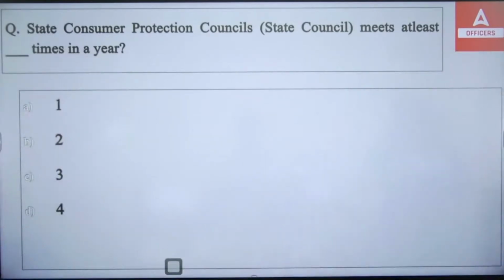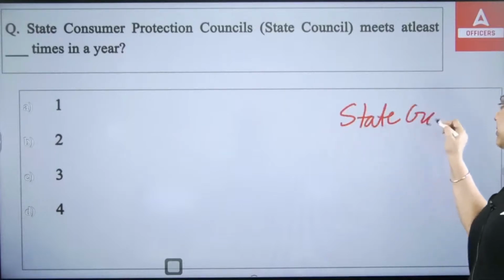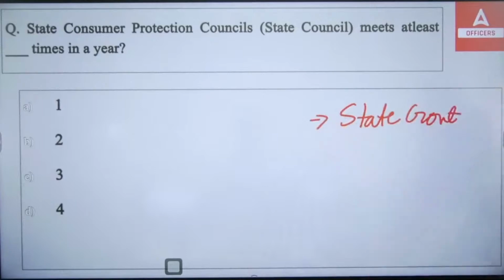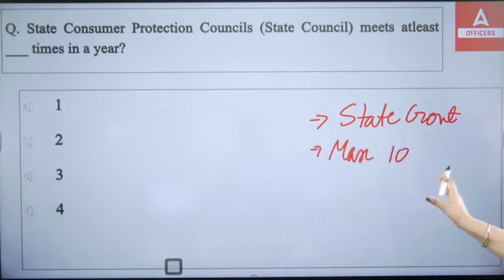So which of the following is correct? If I talk about the State Consumer Protection Council, the state government established the State Consumer Protection Council. Who established this? The state government established this council. So this State Consumer Protection Council has official and non-official members that represent the prescribed interests. If I talk about the maximum, 10 members in this council, and the minister in charge of consumer affairs, state government will be there in this particular council.